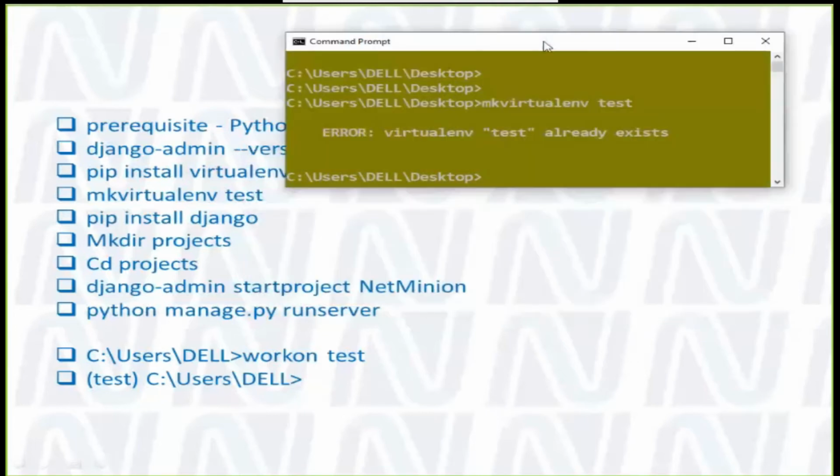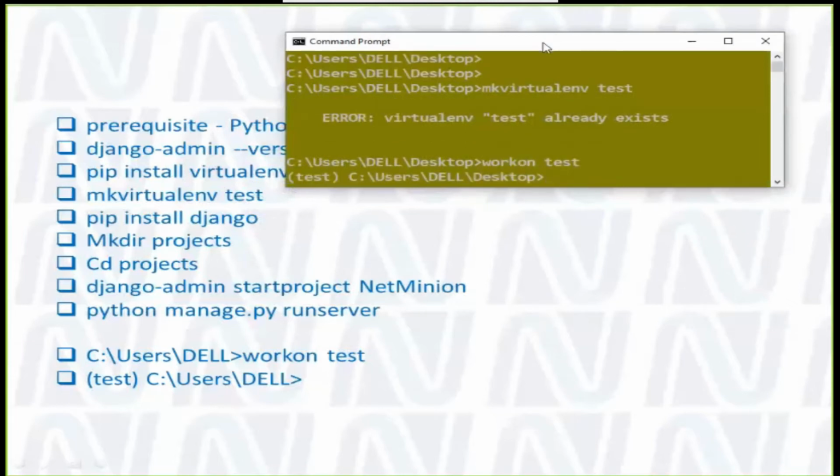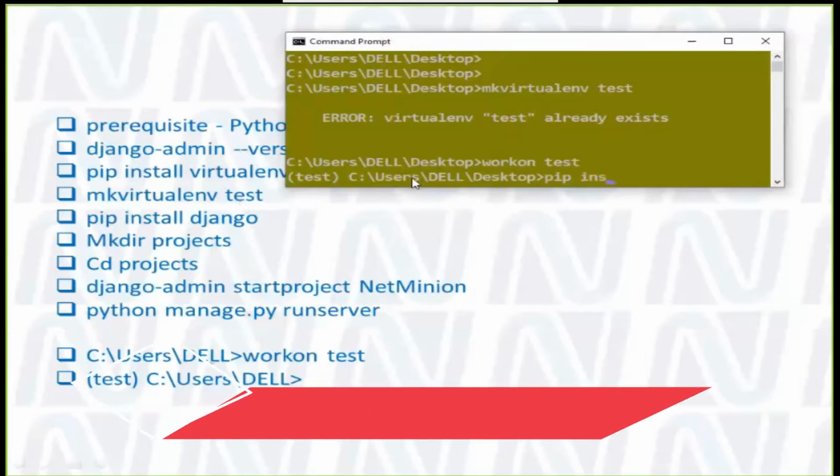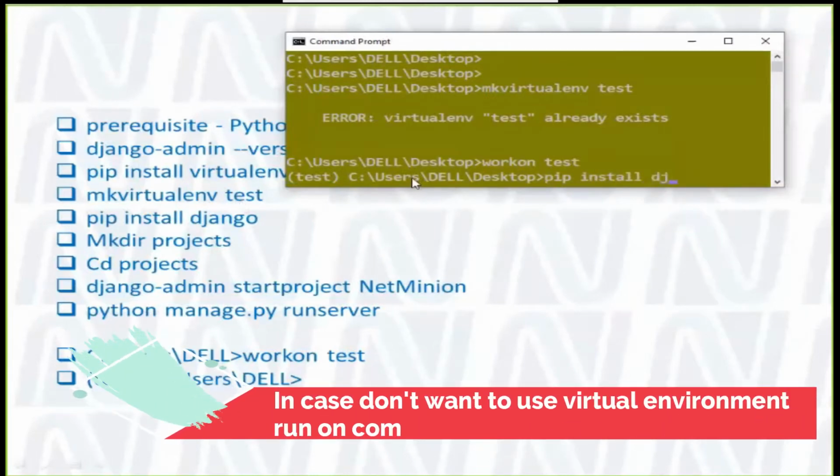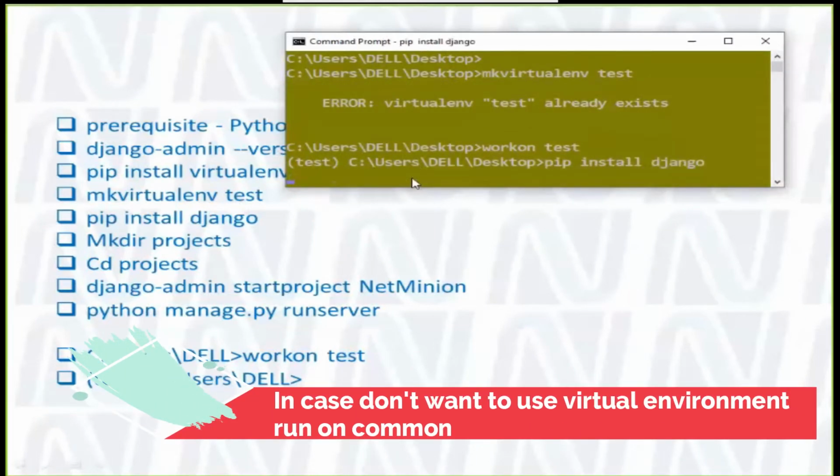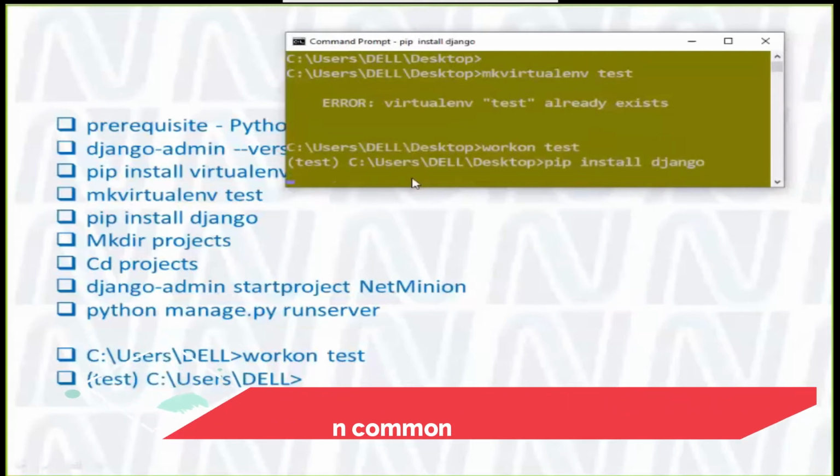I will directly go into that. So what I need to write is workon test, and I would be under test now. So I am in the test environment. Here you run pip install Django, and Django would be installed on your PC for this particular test environment only.